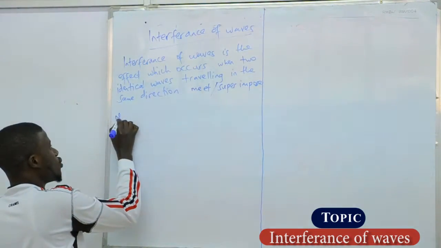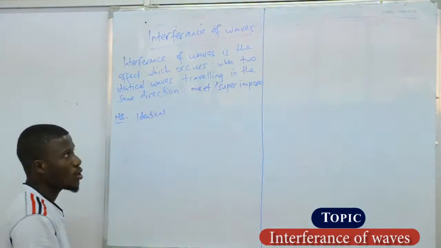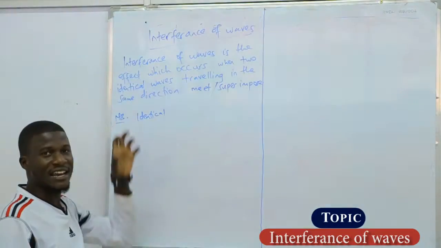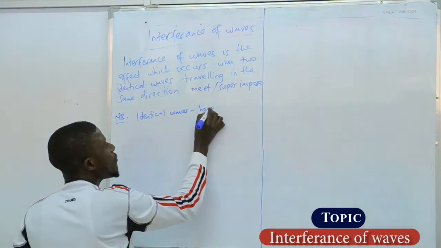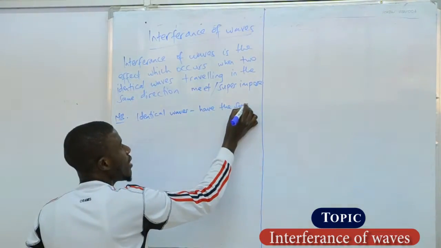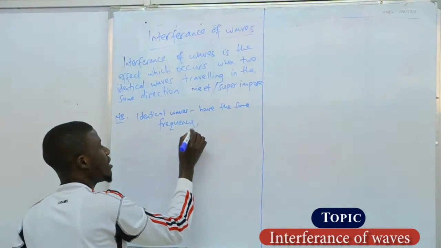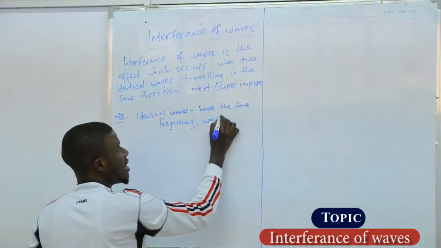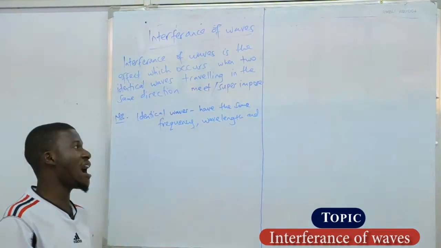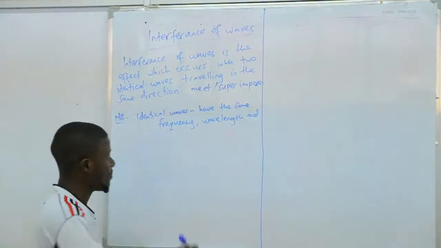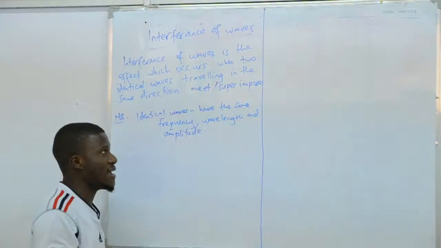I've always been telling you, when we say that the waves are identical, this means these identical waves have the same frequency, the same wavelength, and also the same amplitude. What do I mean here?